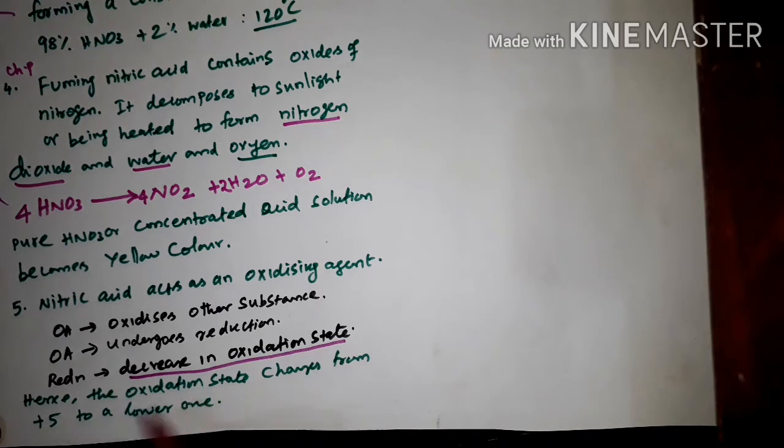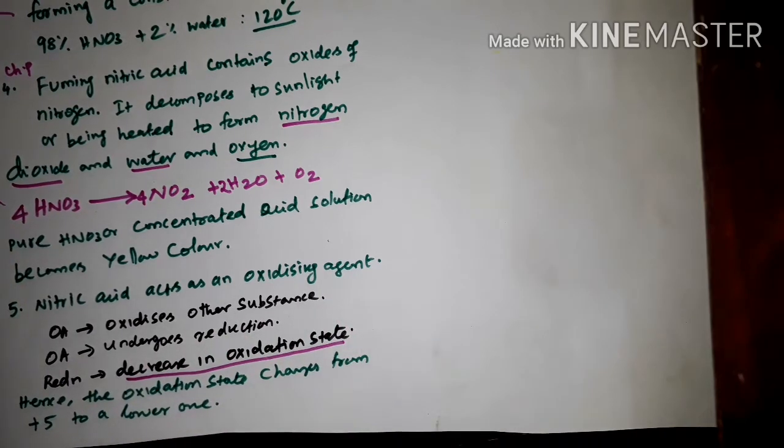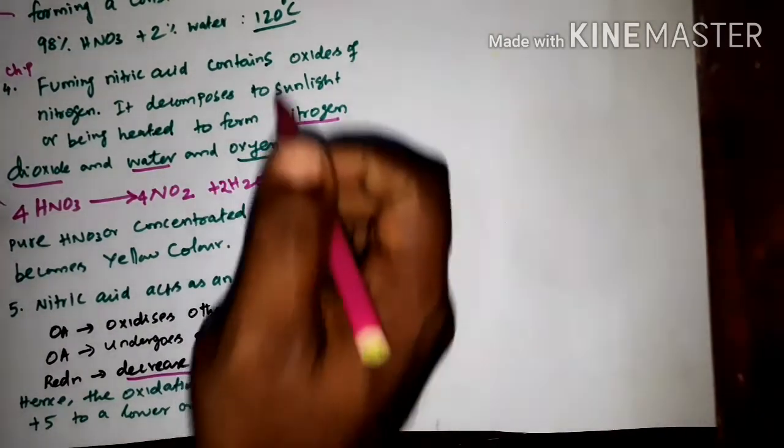So what is the oxidation state of nitric acid? The oxidation state of nitrogen in nitric acid is 5. Here we are calculating the oxidation number for nitrogen.